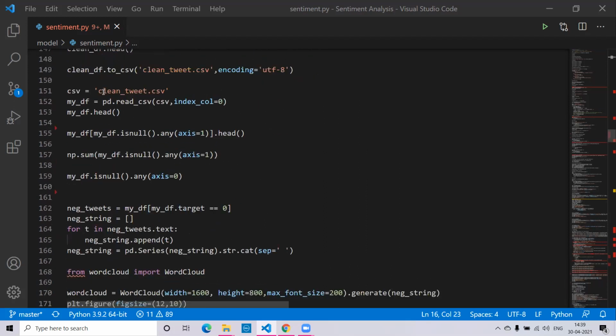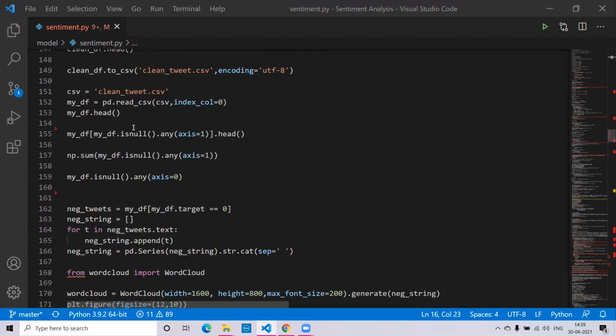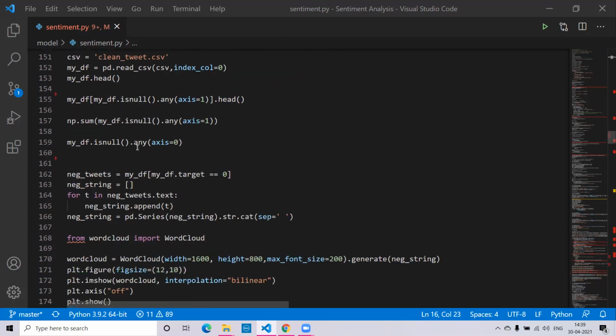Then again, we have declared another variable, that is clean_tweet.csv. So now we will be reading all the data from the clean_tweets.csv, which will help in training our model for sentiment analysis. After we read it, we'll again check for null values, if any null values are present in the columns of the new CSV file which has been cleaned. If there are any, all of them will be summed up and all of them will be removed.